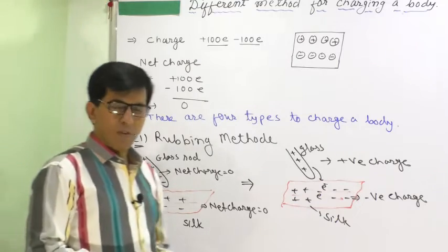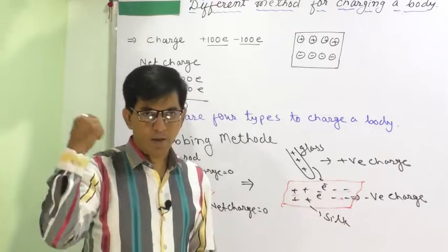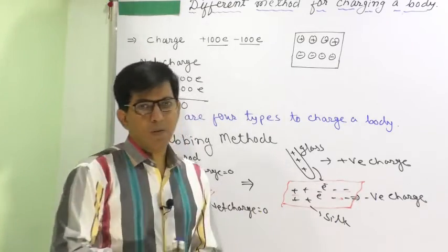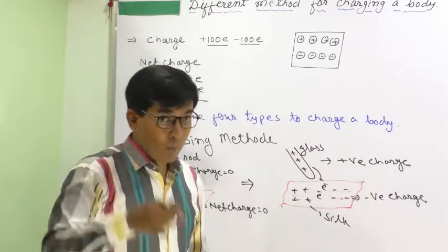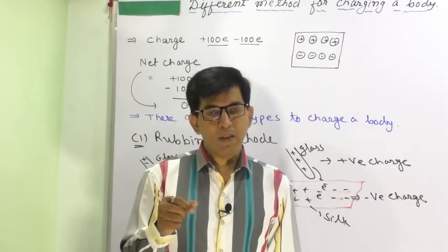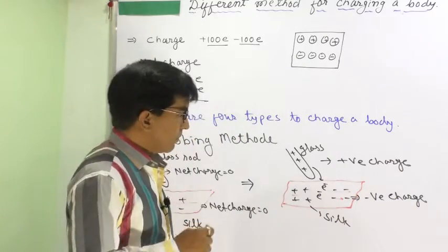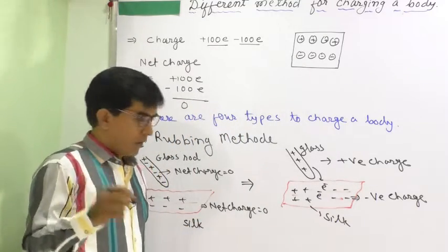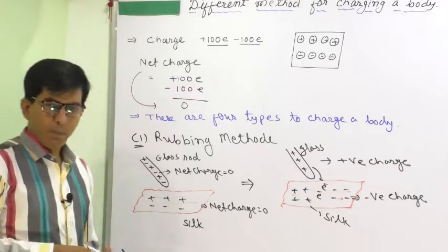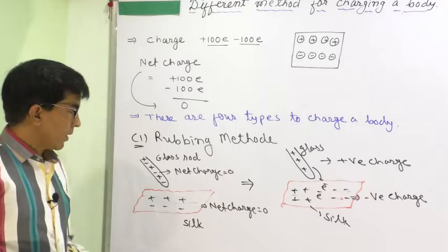We discussed previously that when we comb our hair, the plastic comb gains electrons and becomes charged, and it attracts pieces of paper. That is also an example of the rubbing method.